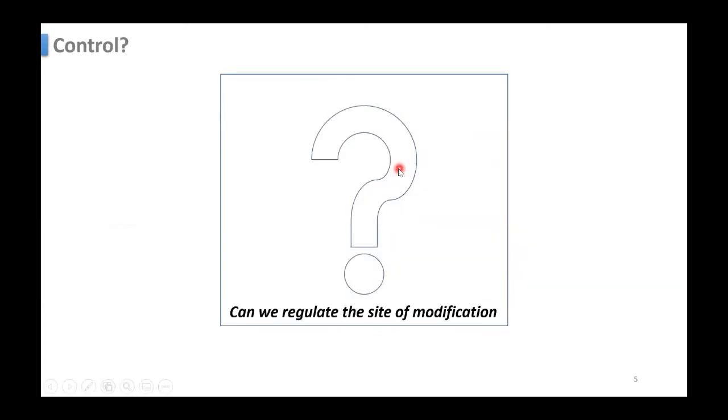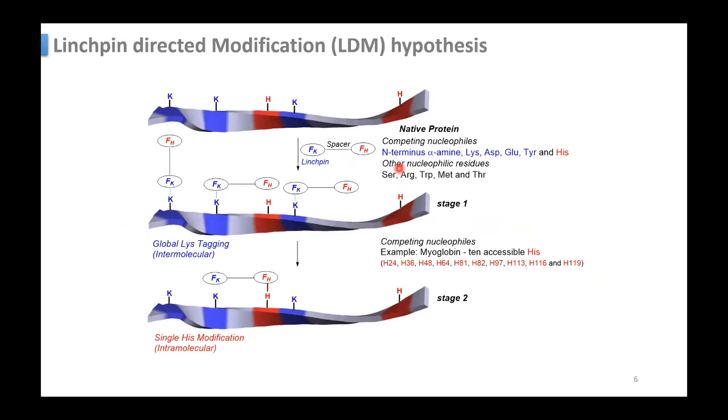So the question is, can we regulate the site of modification? This is the basic idea used in this paper. Suppose this is a protein chain. This H is histidine and K is lysine. If you use a tagging molecule, it reacts with lysine, but in all the cases, this molecule can react with all the lysines.